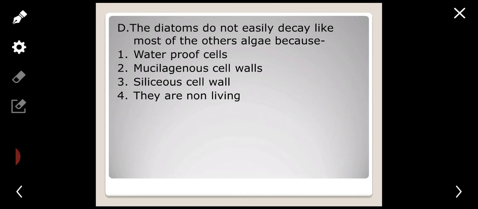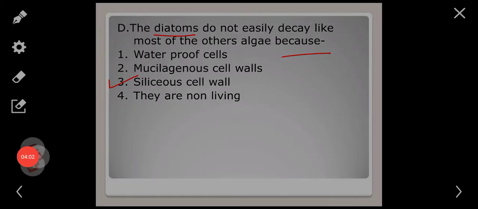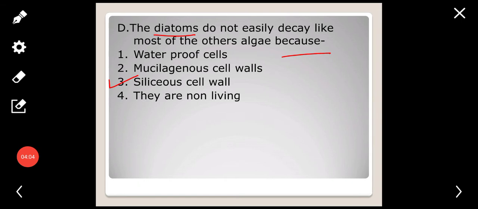Next question. The diatoms do not easily decay like most of the other algae because? In such questions, just use the elimination method. NCERT has the direct explanation for this in one line. Diatoms have a silica cell wall. There is a deposition of silica on the surface, which is strong and provides strength against decaying. So the third is the right answer.